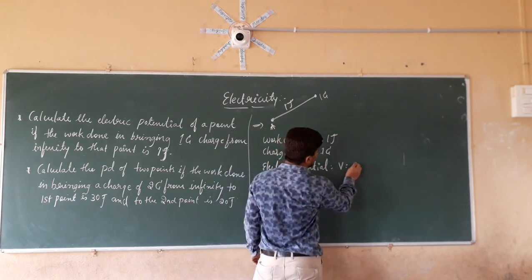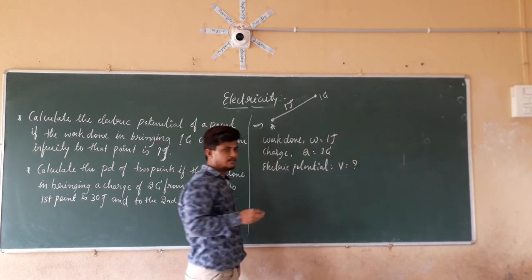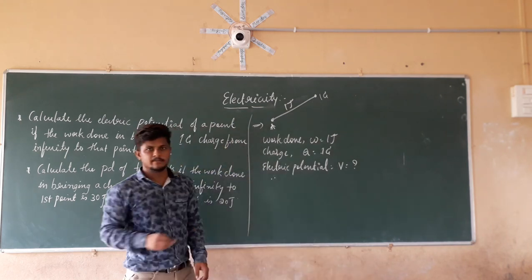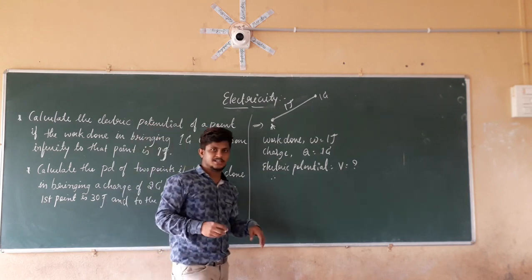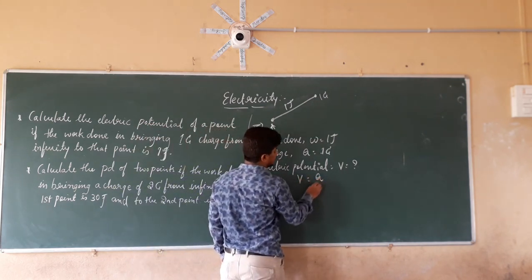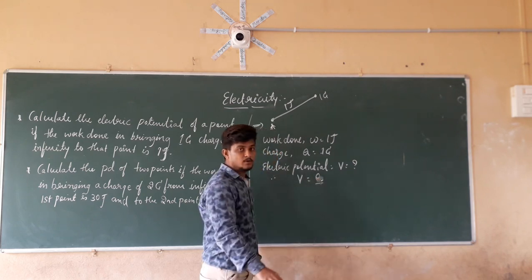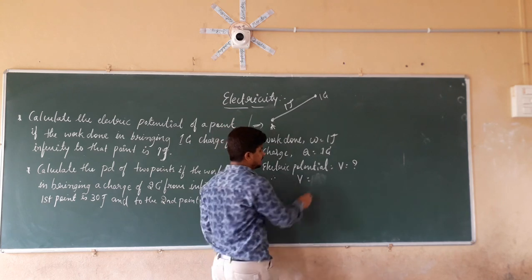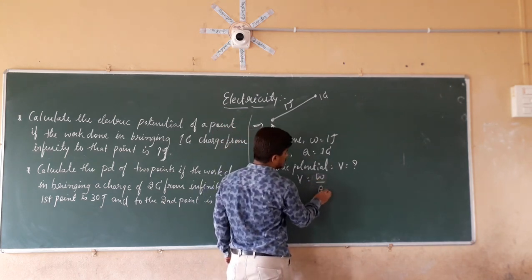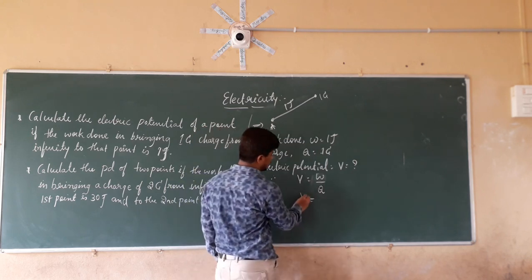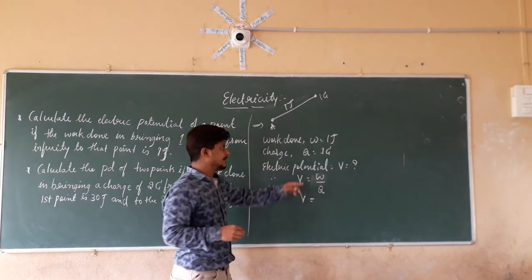V is equal to question mark. We have to calculate V. So for that reason, if you remember the formula for the electric potential, that is nothing but V equal to W by Q. Then V equal to what? What is the value of W here?